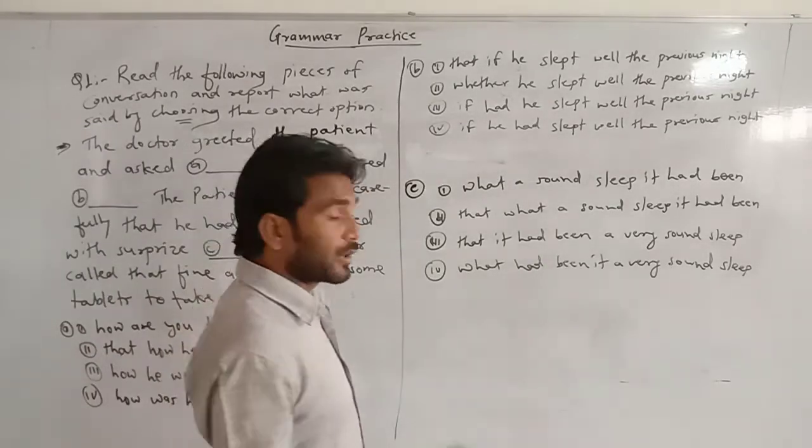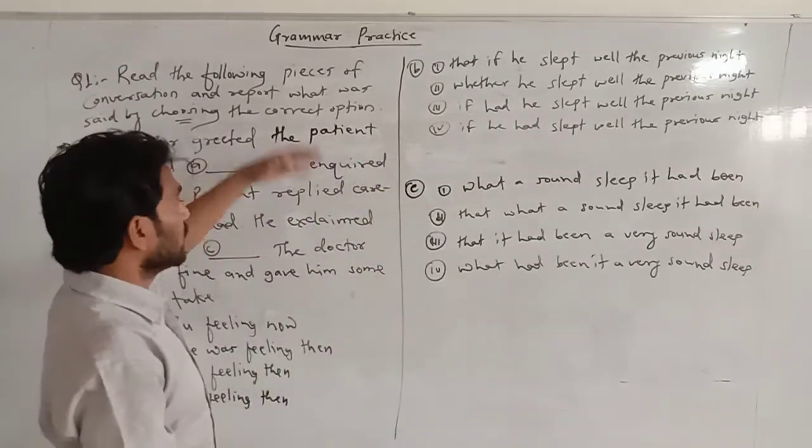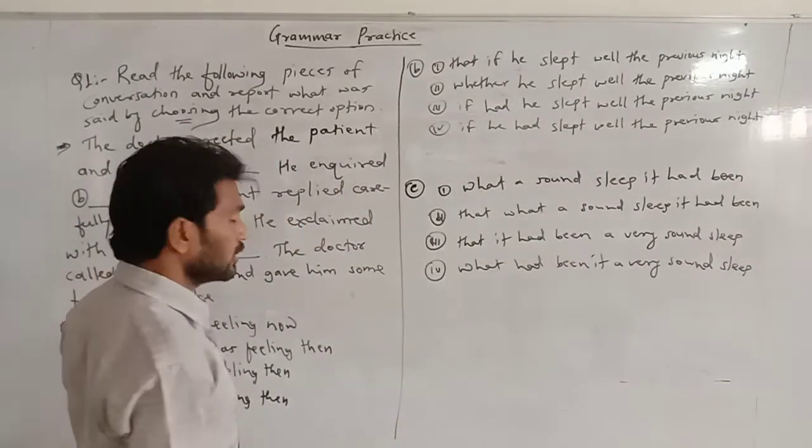Dear guys, in the board examination, no need to write the whole piece of conversation and the options.